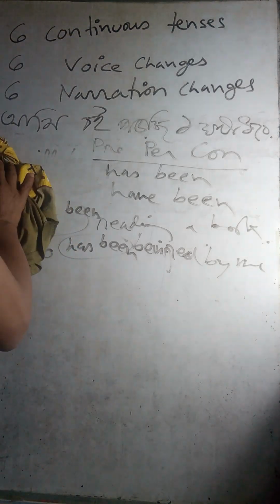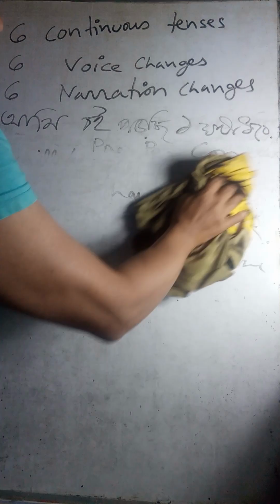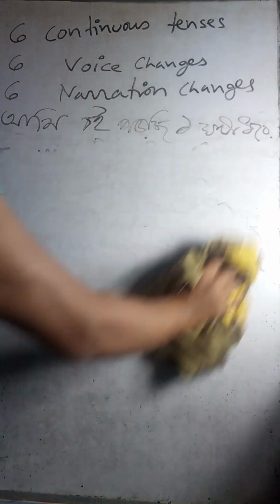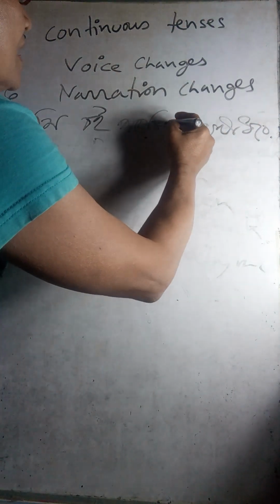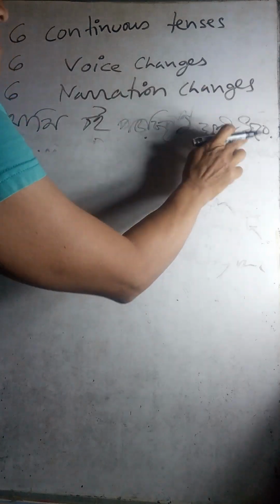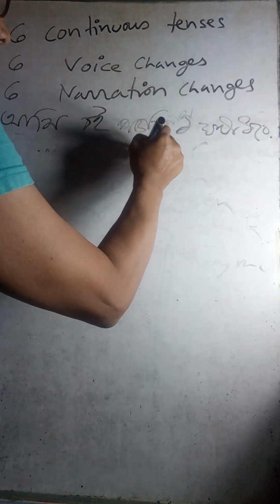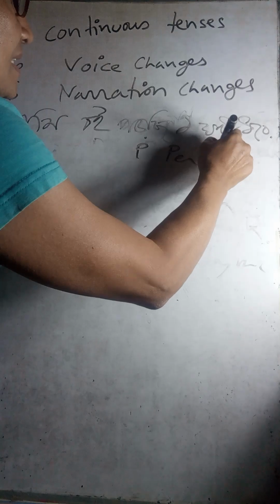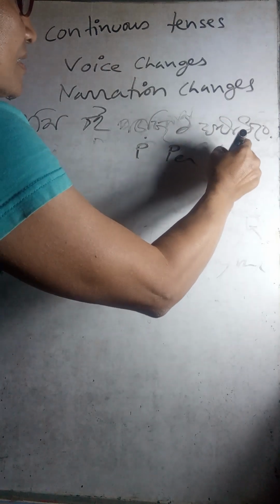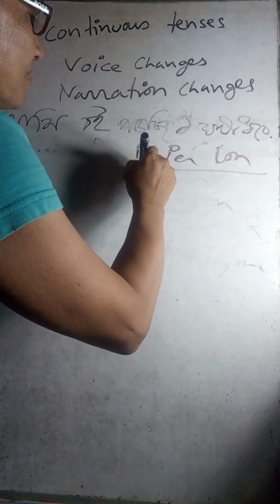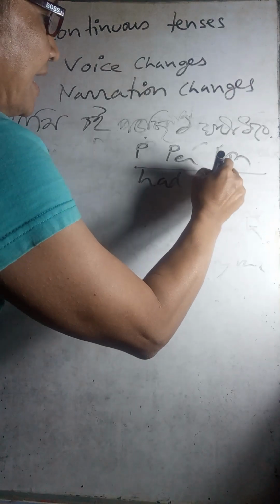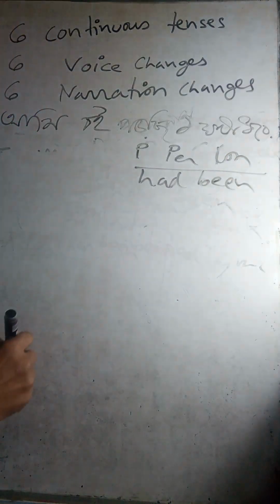The same thing, right? So I change a little here. So আমি বই পড়ছিলাম, past perfect continuous tense, right? Auxiliary verb is had been, right?